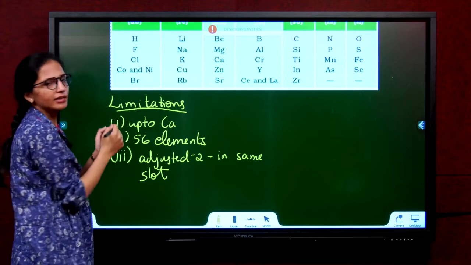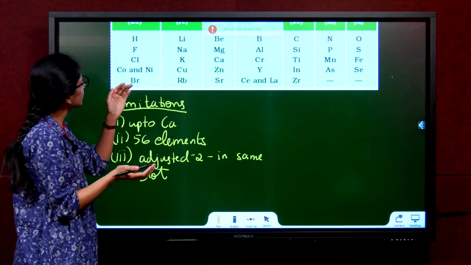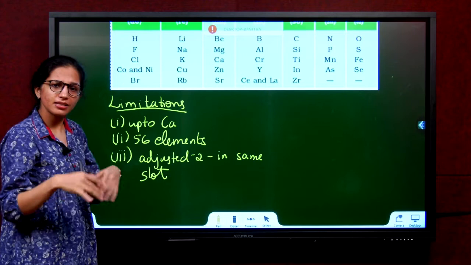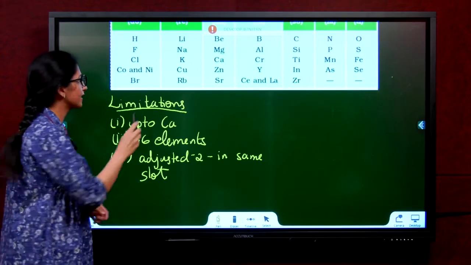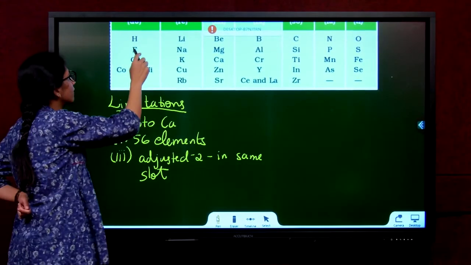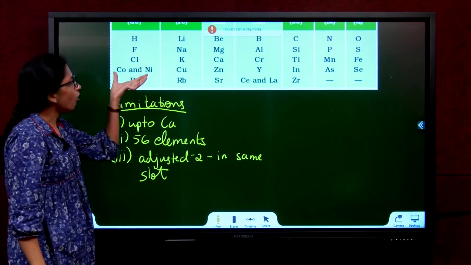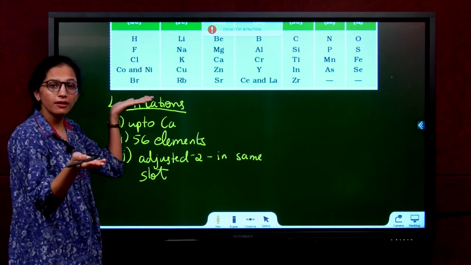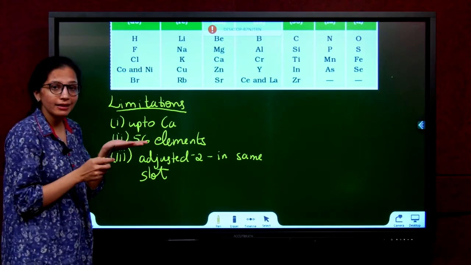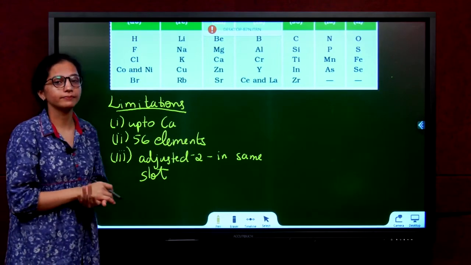The other limitation was that he grouped a few elements that did not have similar properties together. It failed. For example, cobalt and nickel's properties vary from fluorine, chlorine and bromine. There is a difference between the properties of cobalt and nickel and fluorine, chlorine and bromine. That's a good example for this last point. You should say cobalt and nickel did not have similar properties with fluorine, chlorine and bromine.